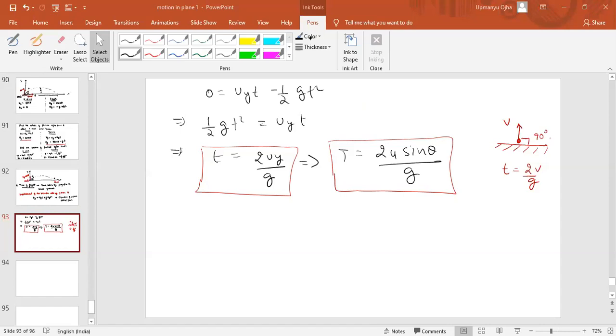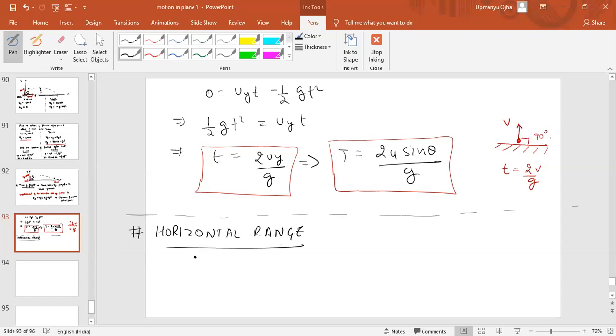Next is the horizontal range of the projectile. So time of the flight we understood. Now we are going for horizontal range of projectile. Now what is horizontal range?